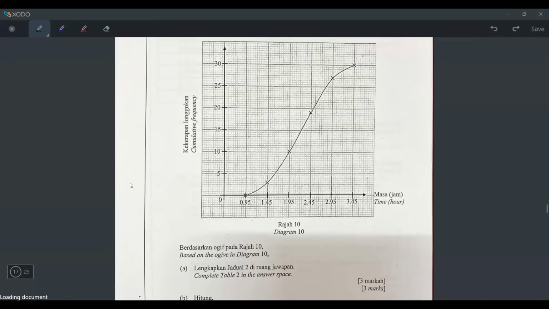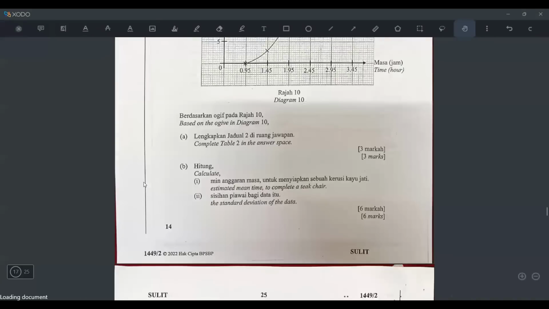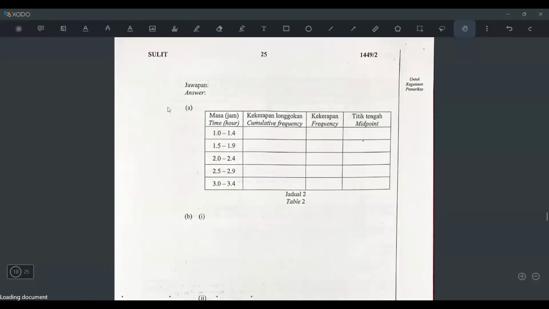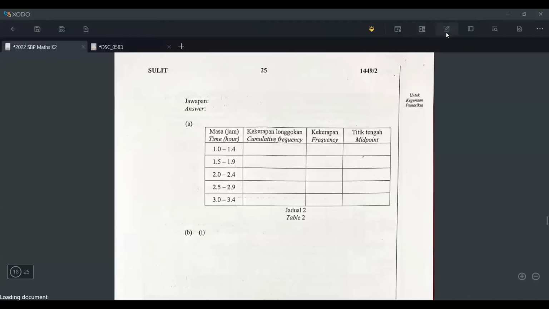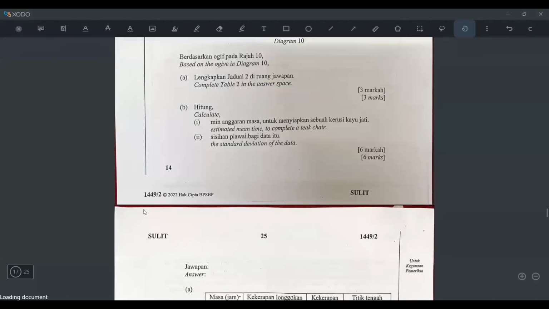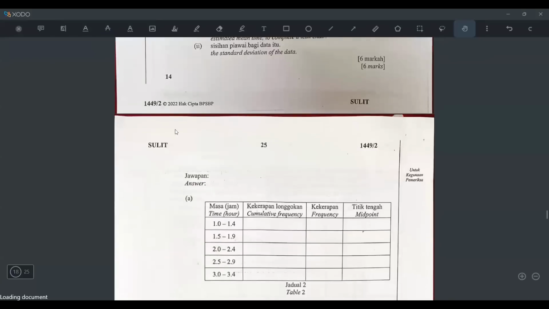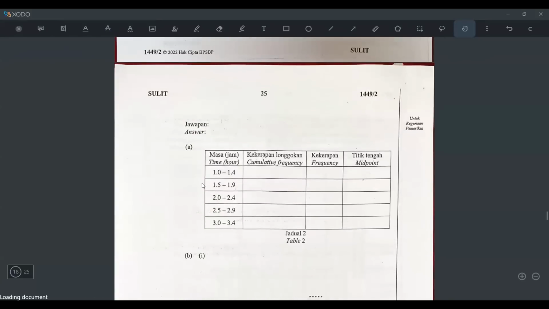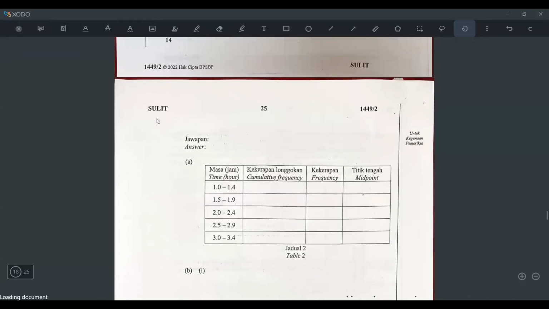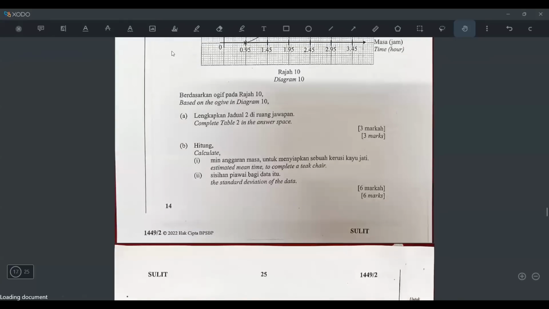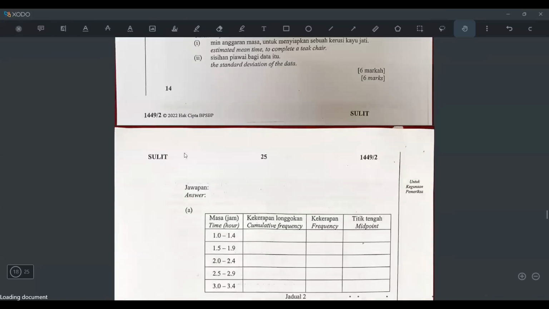Okay, A says what? Complete Table 2 in the answer space. So let's try to find where's Table 2. Oh, okay, I found it already. So this is Table 2. So got time, got cumulative frequency, got frequency, got midpoint. So this one, I think a lot of students will make mistakes, because students are very weak at how to write it. Even in the class also, I always see many students make this mistake.